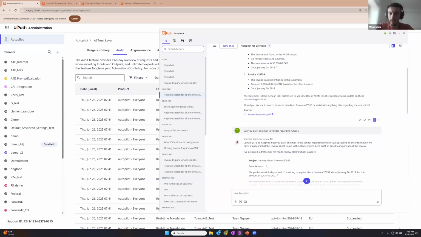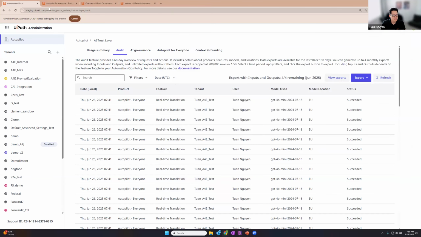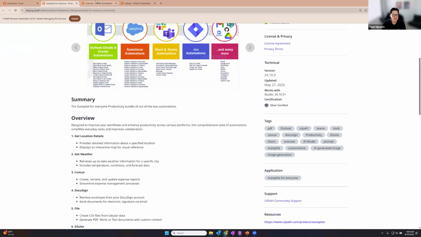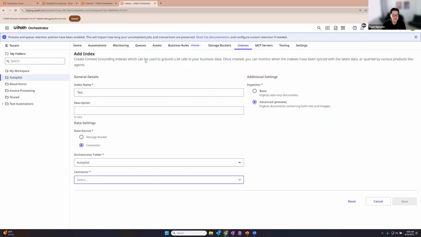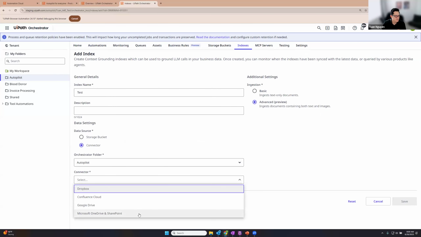Okay, and one last question that I see in the chat from Rohit, do we have integrations to read data from a SharePoint location? Yeah, you can definitely do that through tool automation, as Kavish mentioned, right? We have a retrieve file from SharePoint, which you just need to set up a SharePoint connection for. In addition, you can create your own if you have a very specific way that you want to pull things. This is what we normally see people do. They have a very standardized file that everyone updates, and Autopilot is able to read from it and push data from it as well. Again, we also have the context grounding index options to use SharePoint.